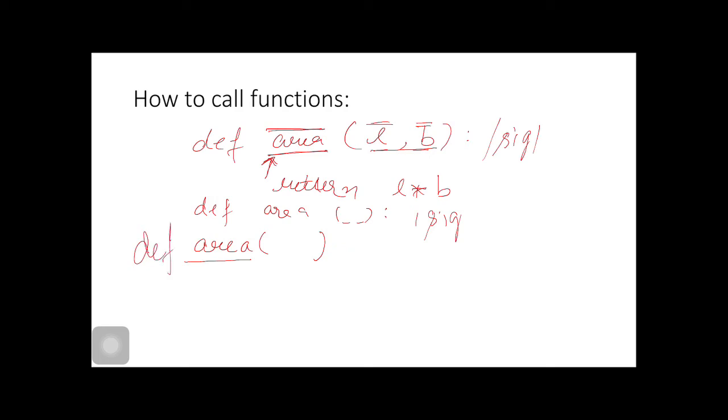Suppose there is a third function which contains only one parameter, area of circle. This is the default area which returns 0 or anything, and this returns 3.14 into r square. I hope you are understanding.